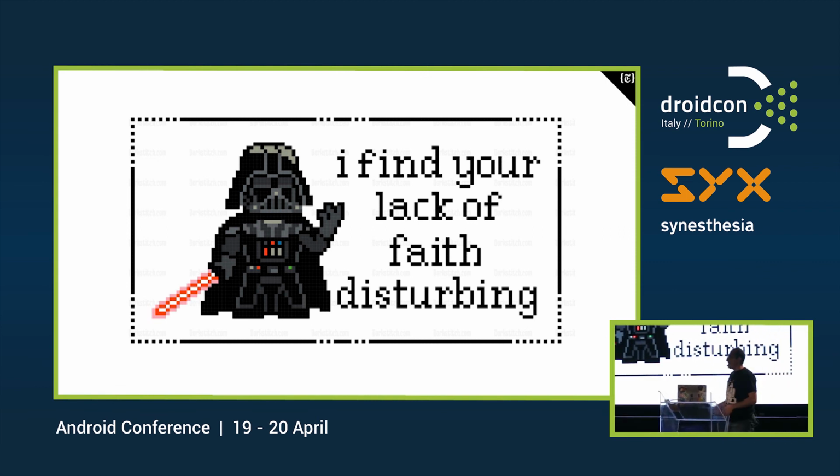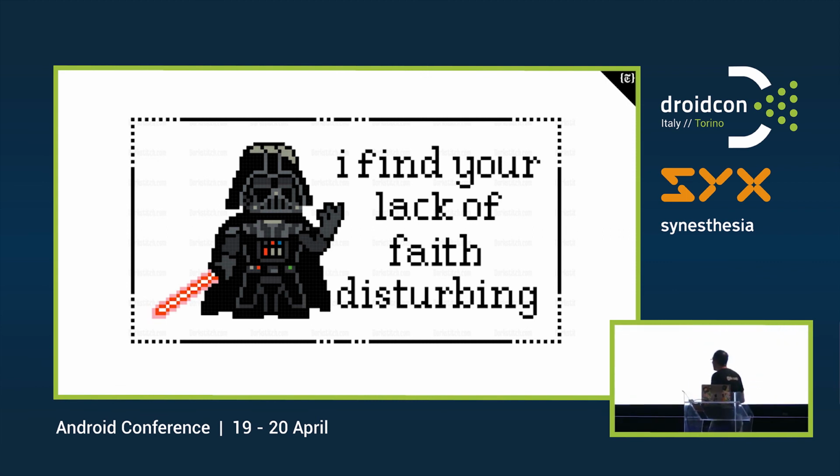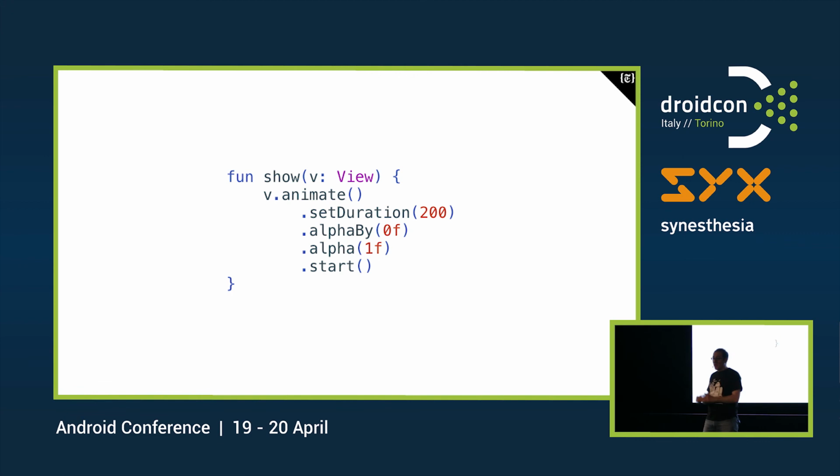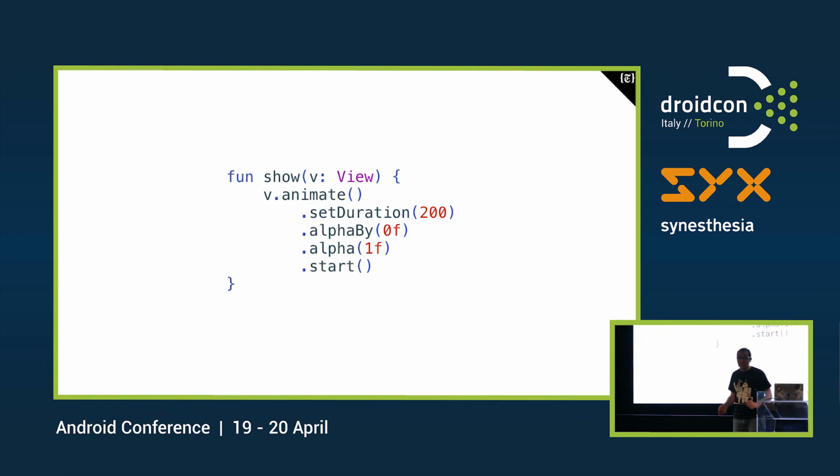So let's imagine that I have a view, and I want to show it in an animated way. I mean, of course, we could use this method. This function is totally fine. It works correctly. But we are on Kotlin. If we were to write this code, we would use Java, right? So there's a reason if we use Kotlin. And it's for the magic.